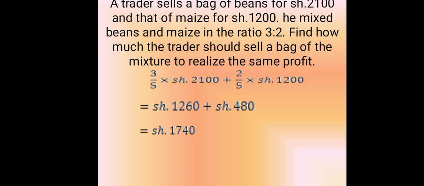A trader sells a bag of beans for 2,100 shillings and that of maize at 1,200 shillings. He mixed beans and maize in the ratio of 3 to 2. Find how much the trader should sell a bag of the mixture to realize the same profit.